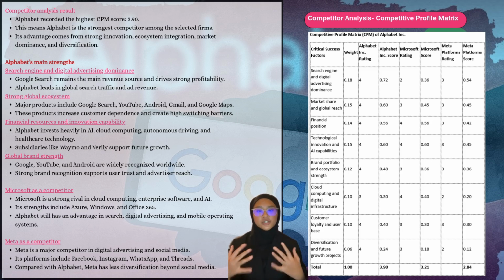Alphabet also benefits from strong financial resources and continued investment in innovation. The company invests heavily in artificial intelligence, cloud computing, autonomous driving technology, and healthcare technology through subsidiaries such as Waymo and Verily. In comparison, Microsoft remains a strong competitor, particularly in cloud computing, enterprise software, and AI. However, Alphabet maintains a stronger position in search engines, digital advertising, and mobile operating systems. Meta Platforms is another major competitor in digital advertising and social media through platforms such as Facebook, Instagram, and WhatsApp. However, Meta has a lower level of diversification and a less integrated technology ecosystem compared to Alphabet.